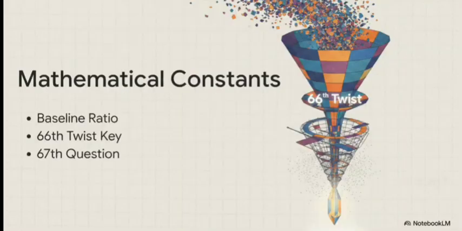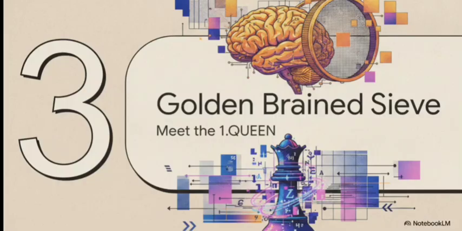And it does that using some very specific mathematical constants. First up, you have the baseline ratio, which establishes the density of the system's carrier wave. Then, there's the spatial key. You can think of this as a grounding denominator for the 66th geometric twist. Once the data hits that 66th iteration, the mathematical torsion literally forces it through the 67th question. This is the sublimation point, a prime sieve where all the chaotic noise gets completely stripped away, leaving nothing but pure structural truth.